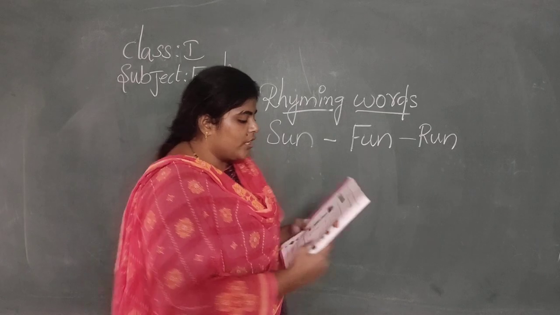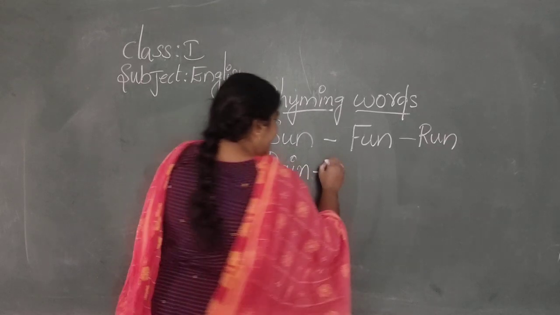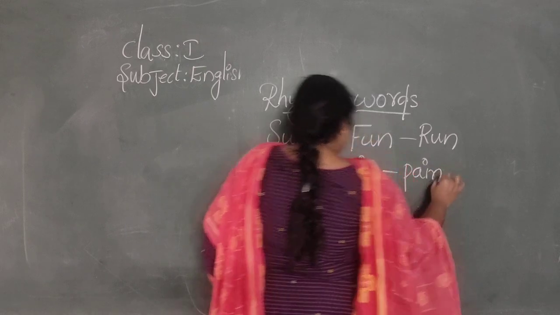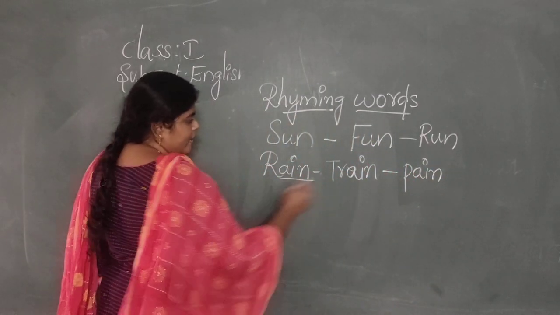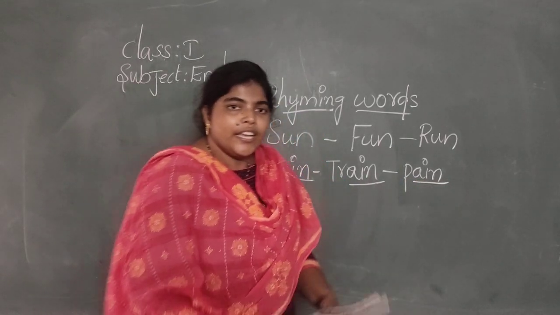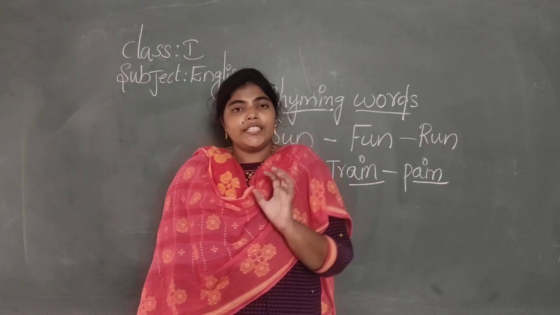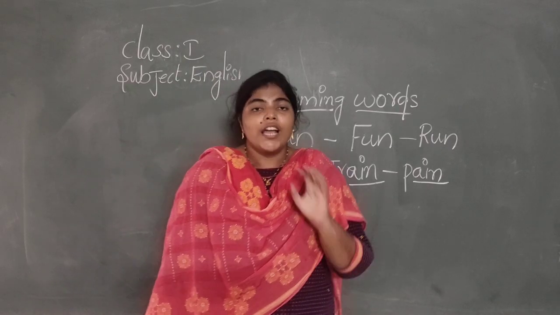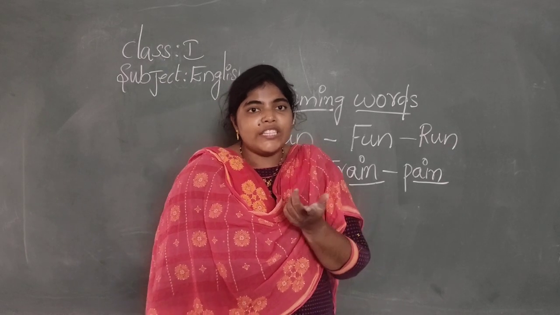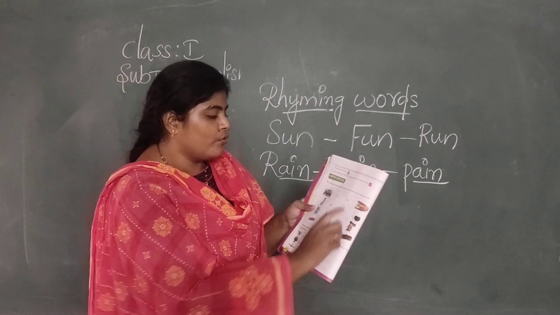These are rhyming words. See here, rain, train, pain, like this. A-I-N, ain, rain, train, pain, like this. If some words give the same sound, those are known as rhyming words. If some words give the same sound, we spell out the same sound, those are rhyming words. Yes, you write in your classwork notes, ma.